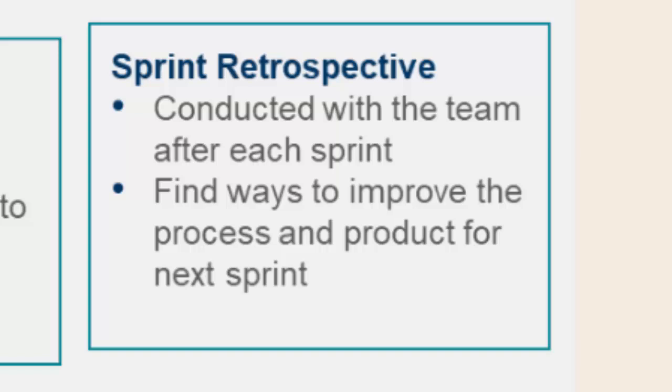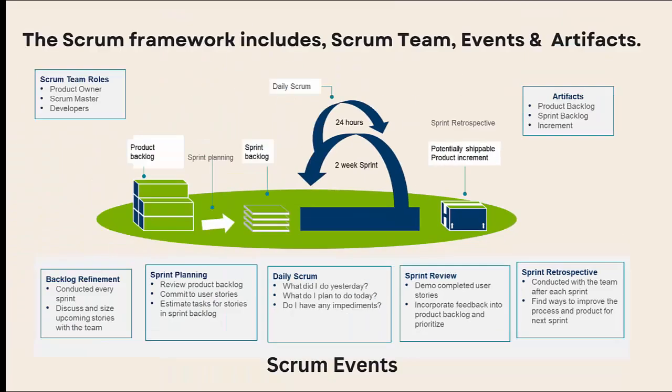Sprint retrospective. Finally, the team has a sprint retrospective where they reflect on how the sprint went. The Scrum Master leads this meeting, focusing on what went well, what could improve, and setting action items for the next sprint. It's all about continuous improvement for the team. This is the Scrum framework.